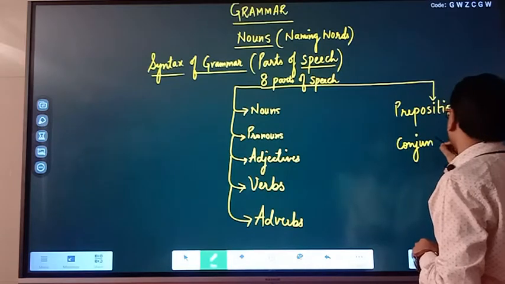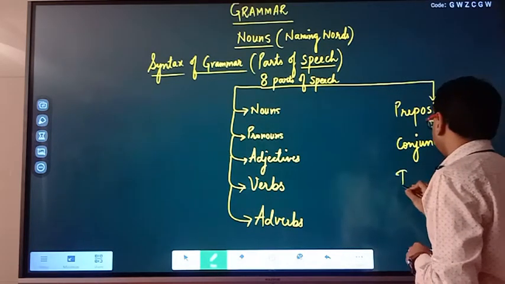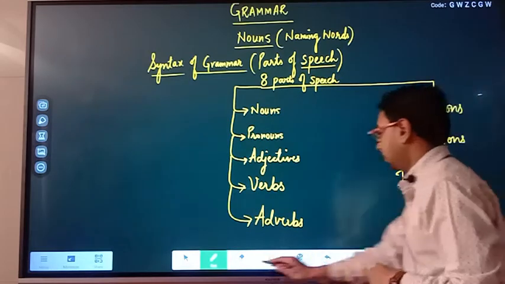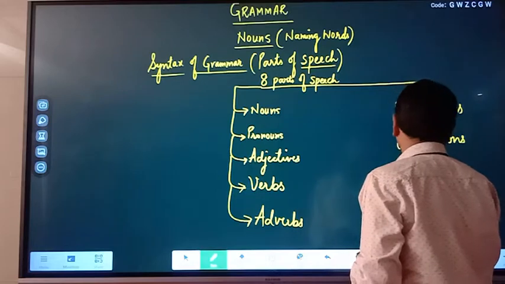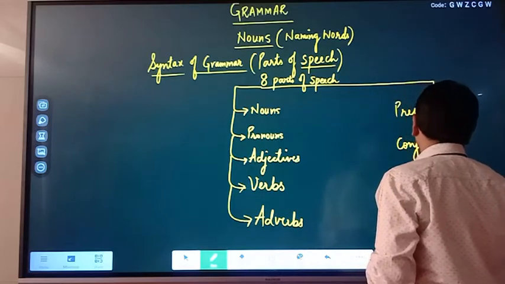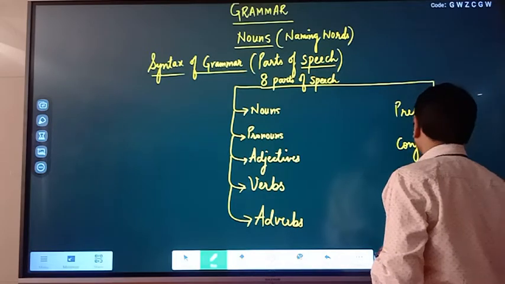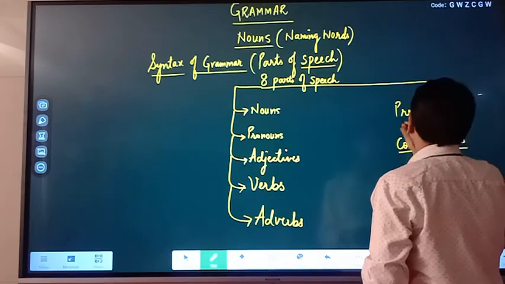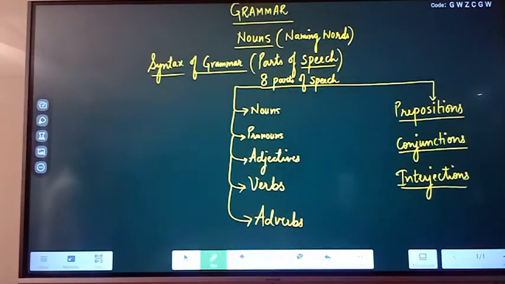Joining words are popularly known as conjunctions. And then interjections. The expressive words, sudden feelings, emotions, the words which describe emotion, those are known as interjections. So these are the parts of speech.